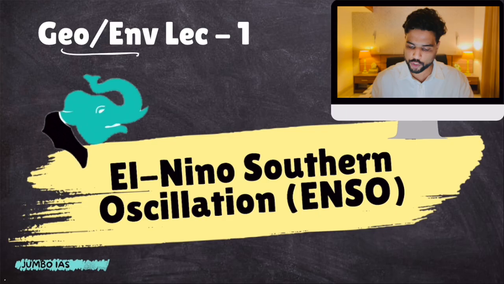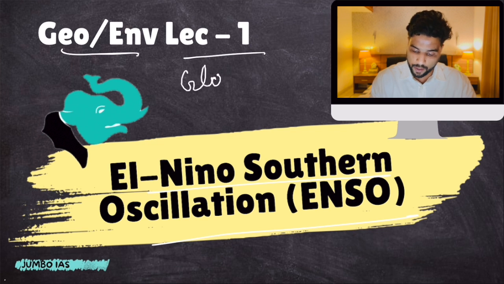Now, what is this El Nino Southern Oscillation? It is very important for you to understand because it is always in the news, and current affairs related questions or static geography related questions can be asked in your prelims examination. So we will understand El Nino Southern Oscillation in its totality, so pay close attention. Let's begin. Geography and environment, lecture number 1, El Nino Southern Oscillation. It impacts global as well as the climate of the Indian subcontinent.